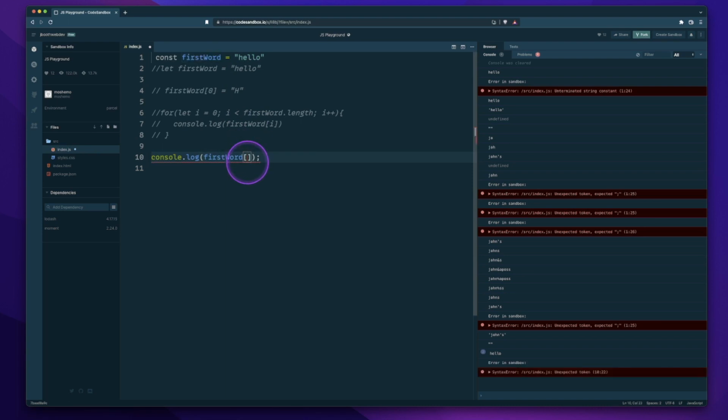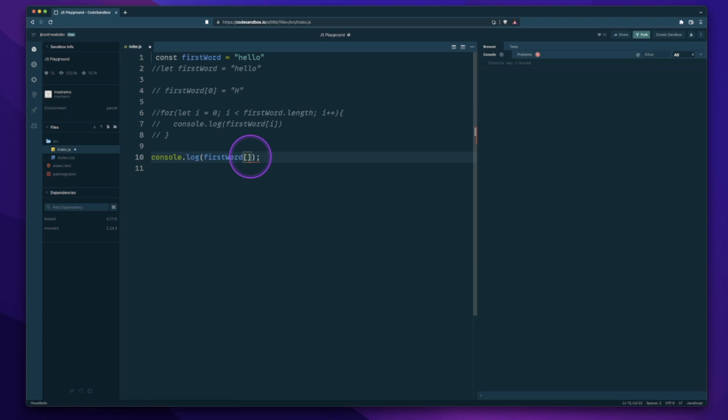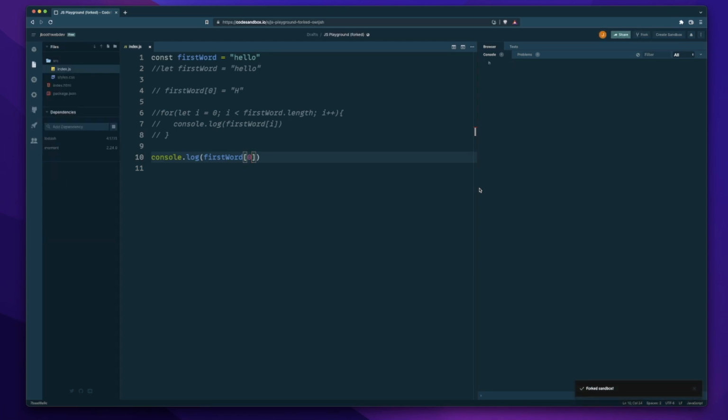And if this is your first introduction to computer science, in most languages, when we reference an index, it always starts at a 0 index. So if I was to open up square brackets here and I enter in 0, we should get the H. Okay, there it goes. Pops up H. If I change this to a 1, I should get the E.